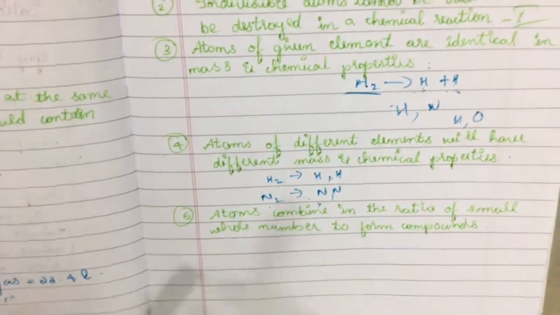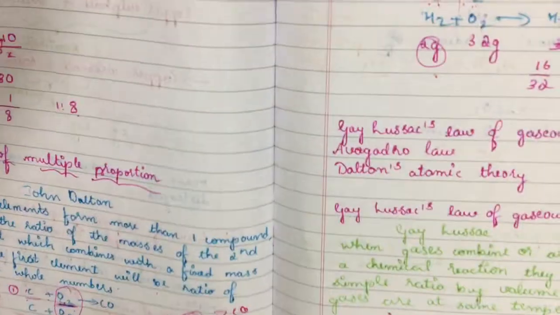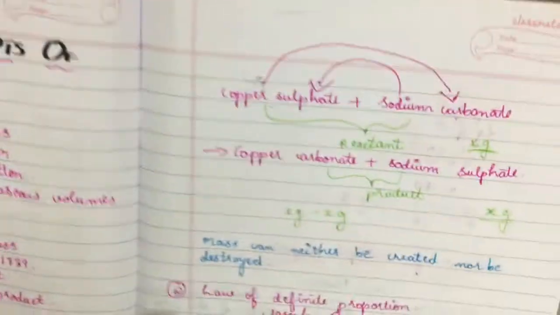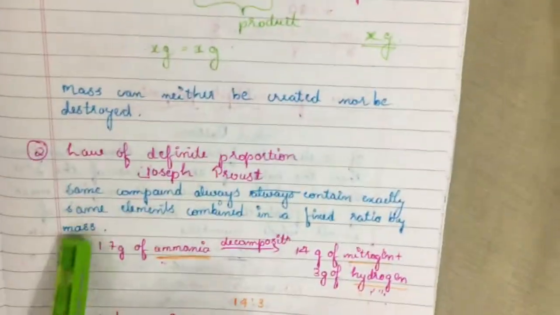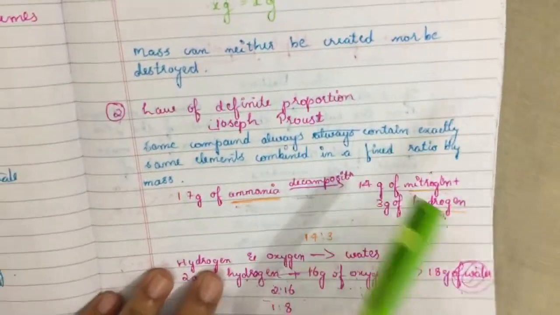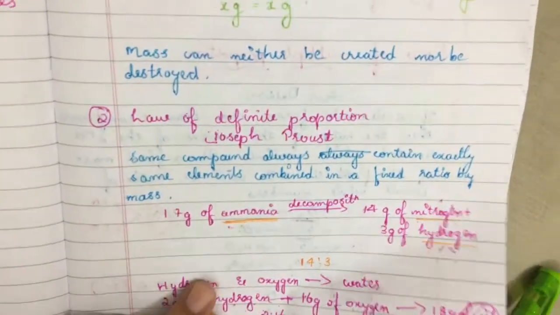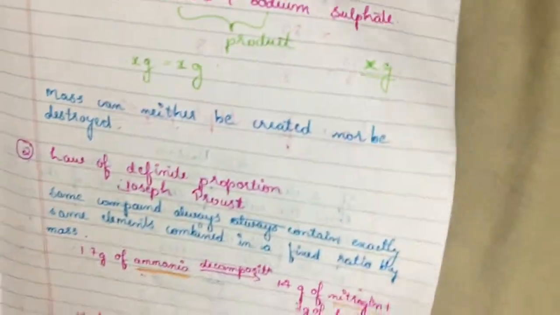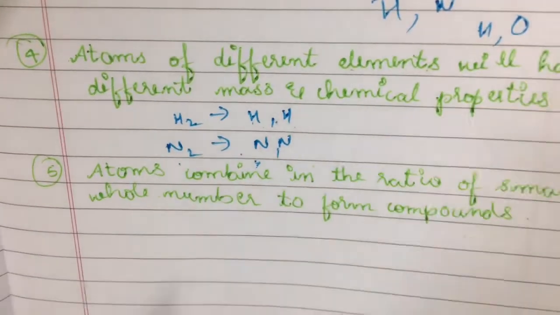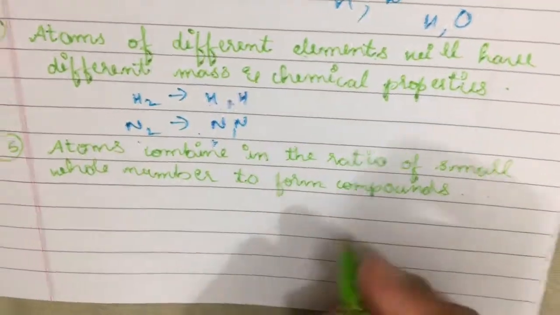This law, you have studied somewhere, right? So let us look. Law of definite proportion. What does this law state? The same compound always contains exactly the same elements combined in a fixed mass. So atoms combine in the ratio of small whole number to form compounds. This is very similar to the second law. That is, they combine in a simple whole number ratio.